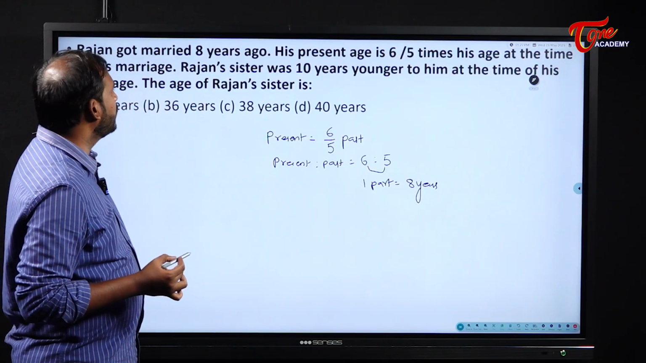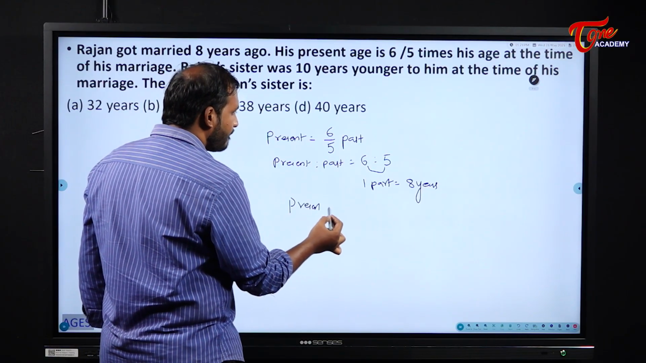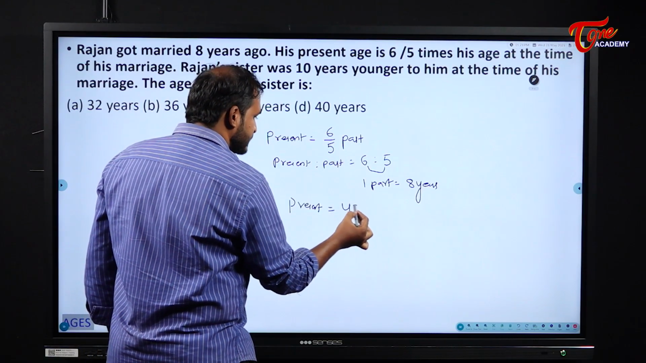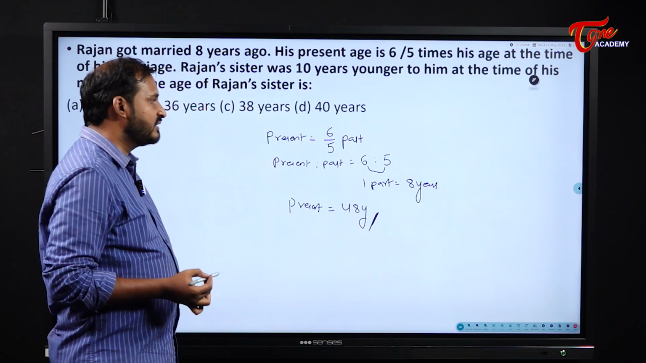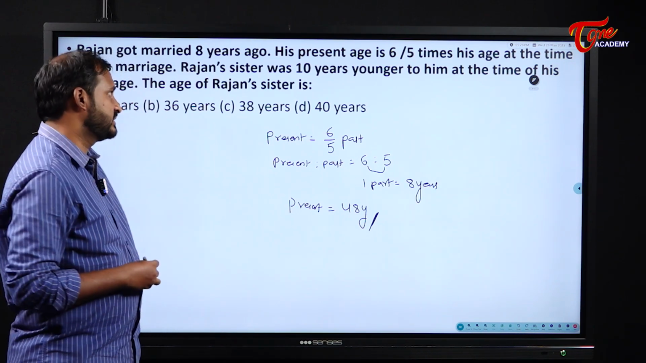Okay, good. Now they are telling that, what is the present age of Rajan? 6 8s are 48 years. Present age of Rajan is here how much? 48 years. Next.